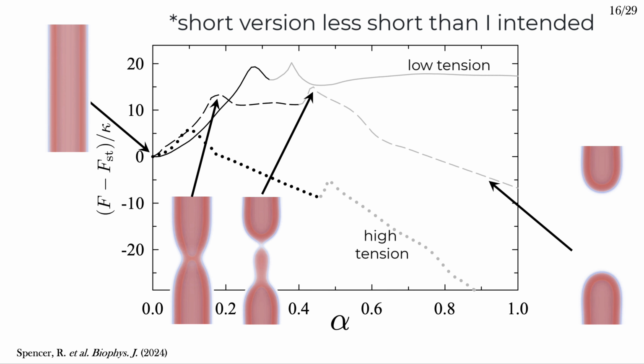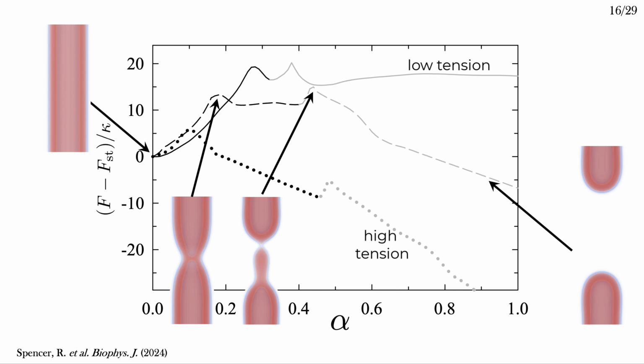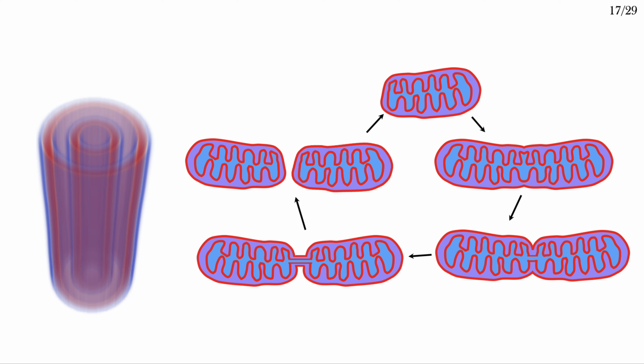The short version is that it looks like poration is unfavorable because of the high edge tension of the pore, but it's possible, especially if there's something opening a pore from the beginning. Since there is a dependence of the tendency towards poration on the membrane edge tension, as well as the bending and Gaussian curvature modulus of the membrane, which are discussed in the paper, and these depend on lipid architecture as well as the environment, it may simply look unfavorable in this particular model and parameter set. But it does look very unfavorable. And this model and these parameters show general behavior that I expect in other circumstances, so I'm skeptical of the pore pathway.